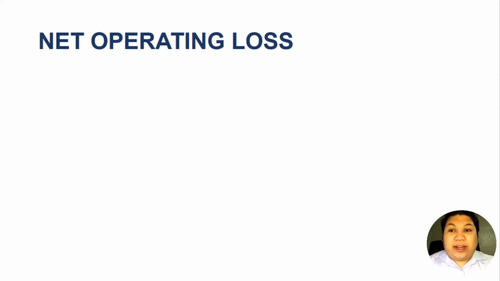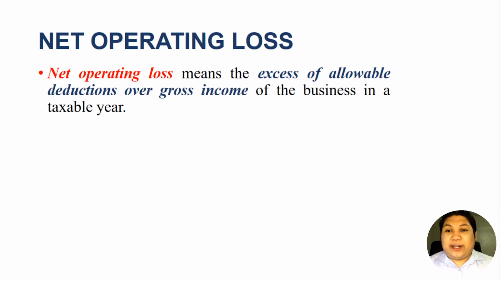Okay? We have here net operating loss. As I have already mentioned in our other videos, when we say loss, this is the amount that the taxpayer lost either from casualties or from operation. And when we say net operating loss, this loss arises from operation. Maybe there are more expenses than revenues. So net operating loss means the excess of allowable deductions over gross income of the business in a taxable year.